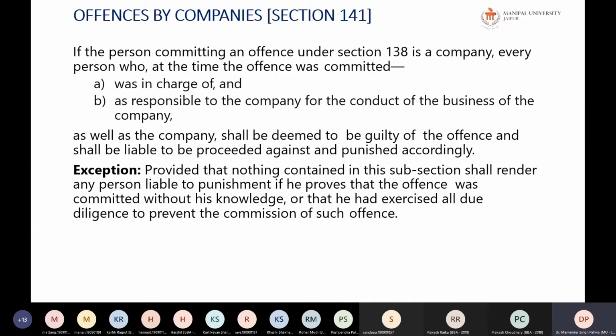But if, contrary to this, any one of the directors proves that he was not at all aware of these things, he can tell the court that he was not responsible, or that he exercised due diligence. With all my due diligence, I tried to prevent the commission of such offence, but I was not able to do that. That's why the check got bounced. Because the company is a separate legal entity, the company may be held responsible for it.